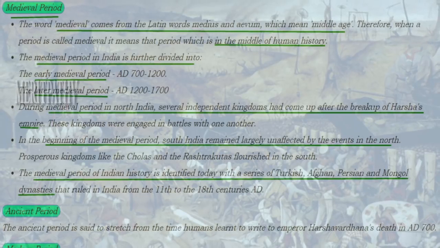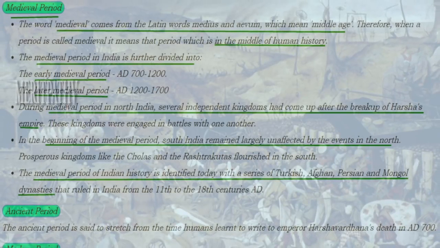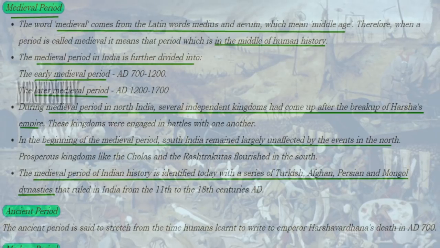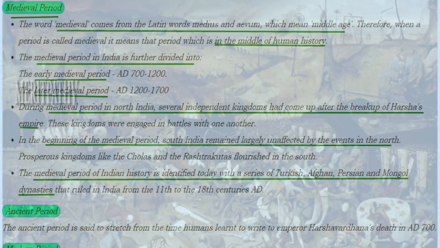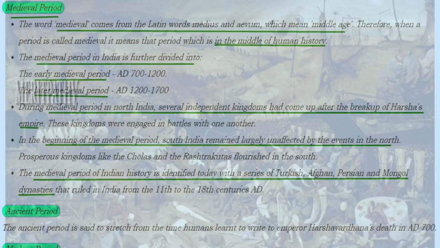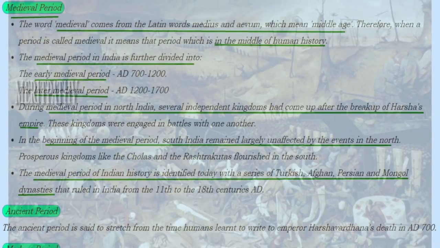But at the beginning of medieval period, South India remained unaffected by the events of the north. Prosperous kingdoms such as Cholas and Rashtrakutas flourished in the southern part. The medieval period of Indian history is identified today with a series of Turkish, Afghan, Persian and Mongolian dynasties which